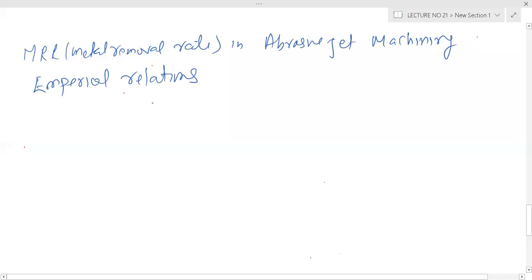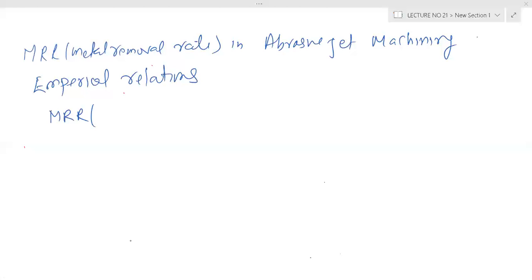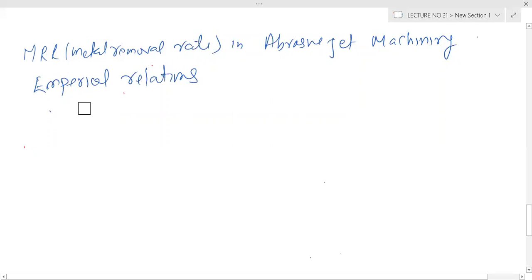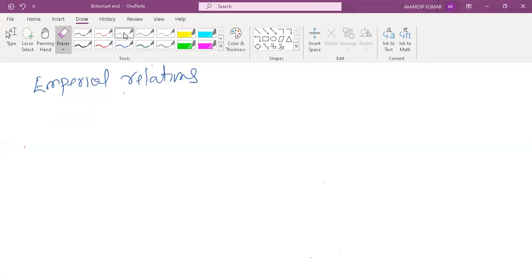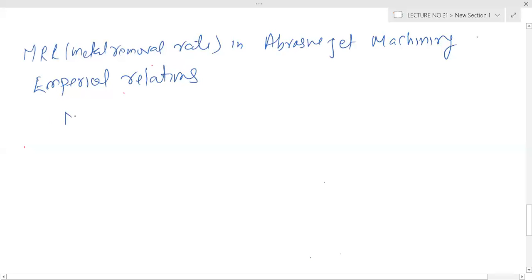And what is that empirical relation? That is metal removal rate that may be... I think there is a connection issue with some friends, and that creates a problem right now. So don't worry.